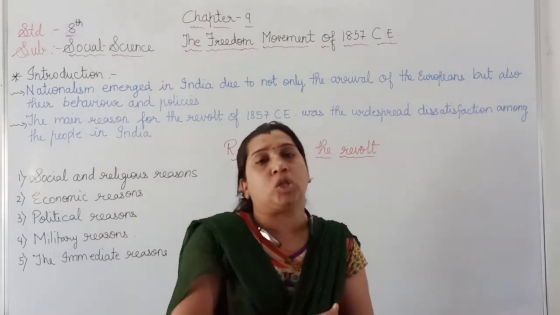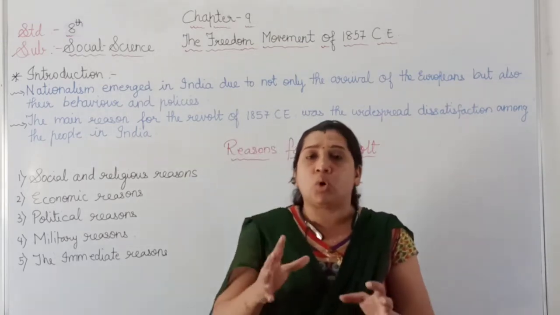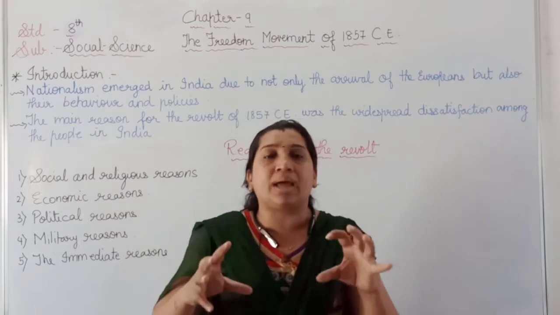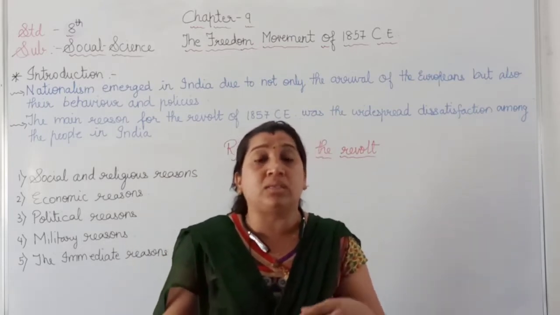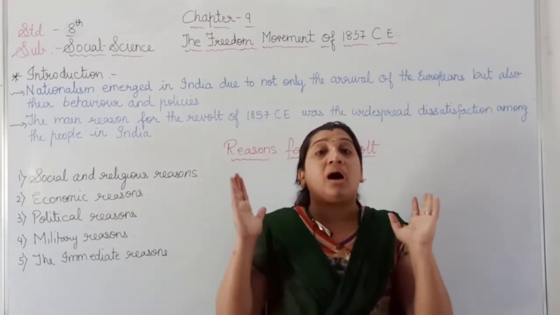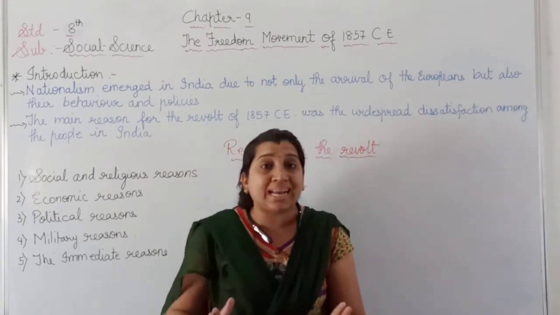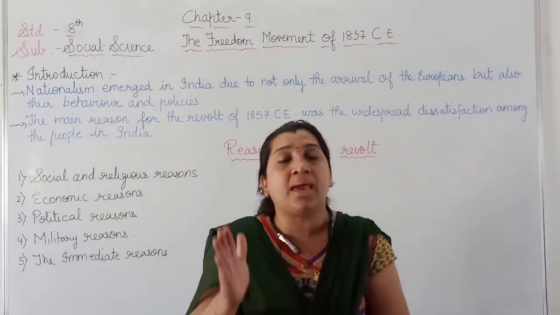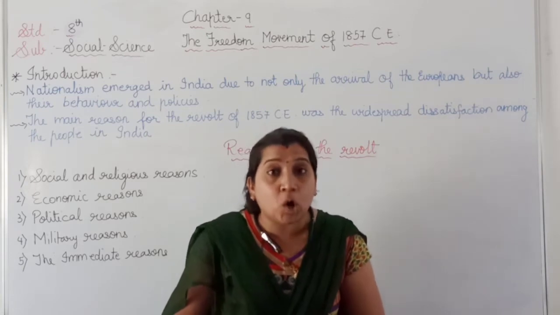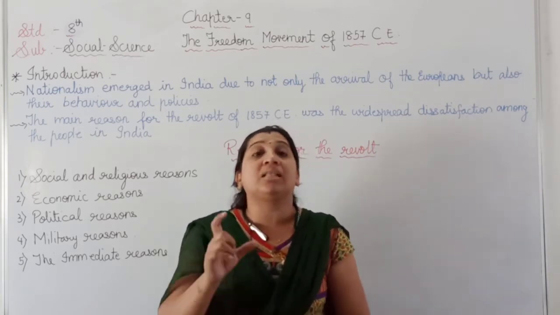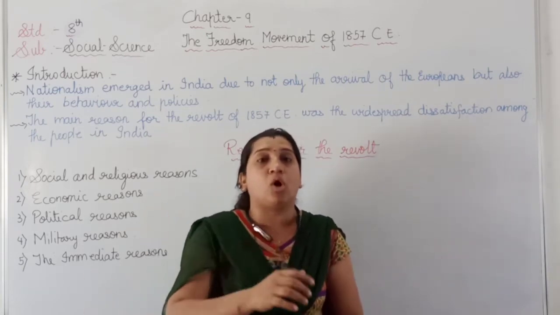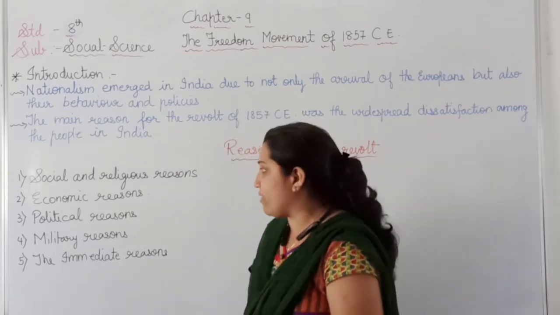So the two categories of people, the farmers and the landlords, had to pay a high amount of taxes to the British East India Company and the government, and that was the reason they joined the revolt of 1857.